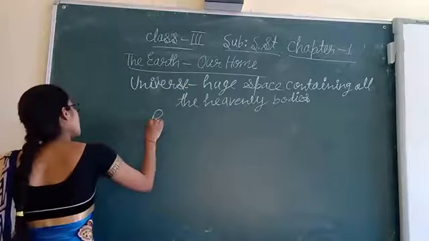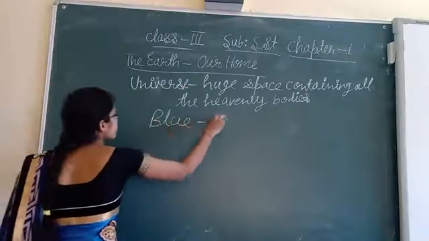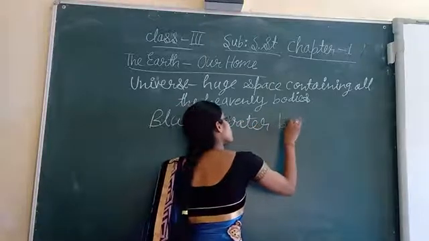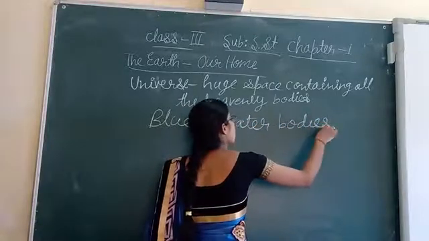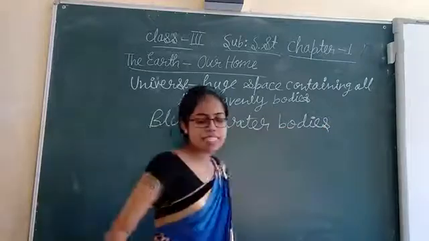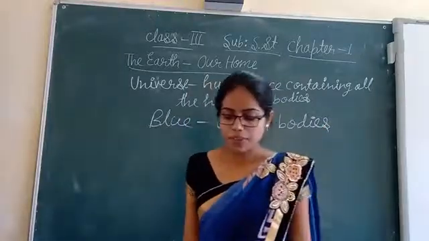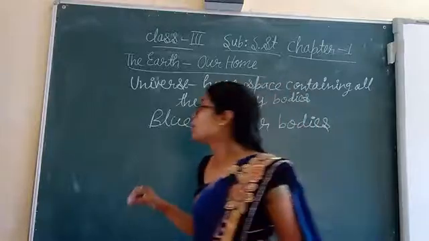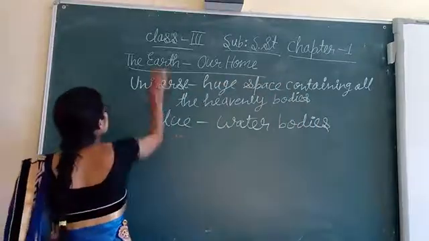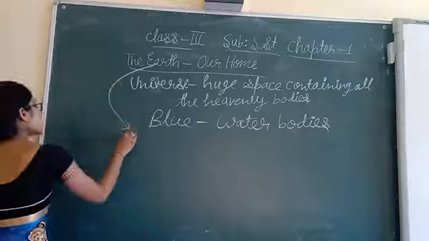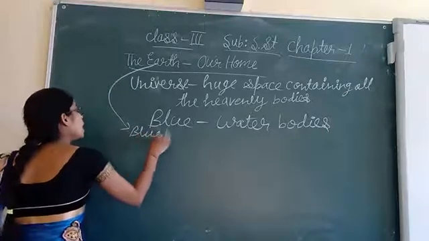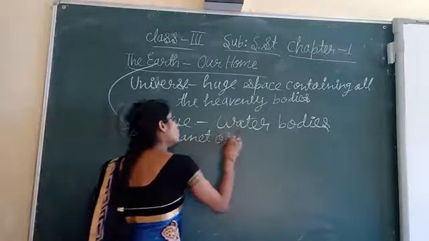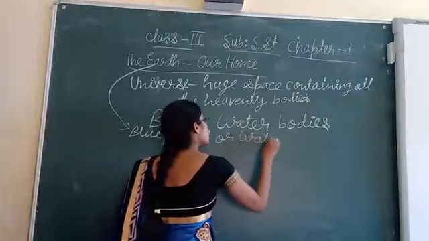The Earth looks blue because of the presence of water bodies, seas and oceans. Therefore, Earth is also called the blue planet or the watery planet.